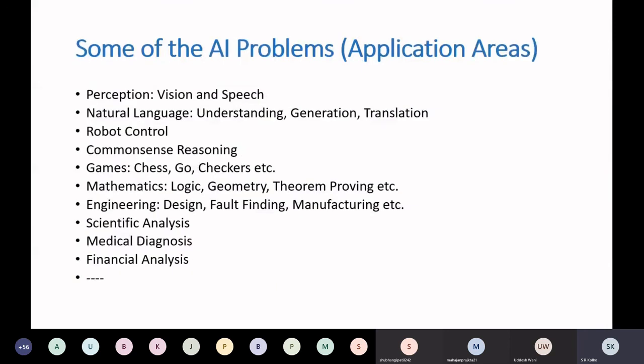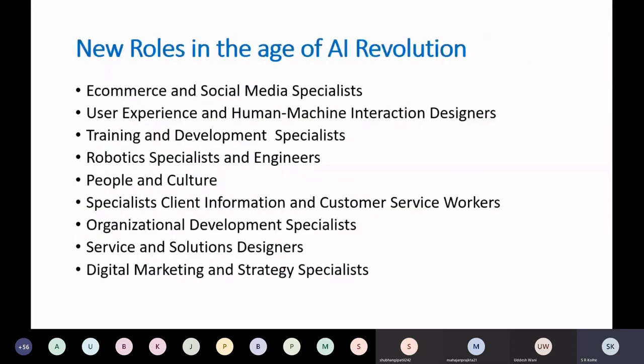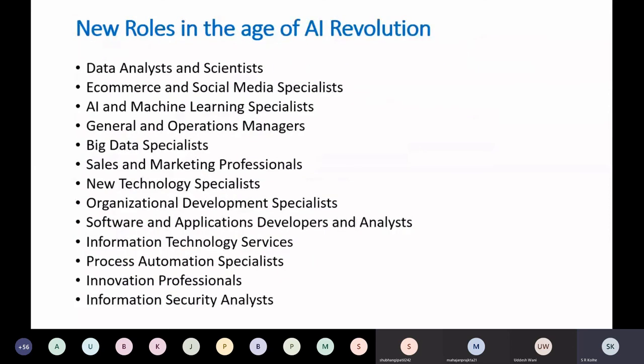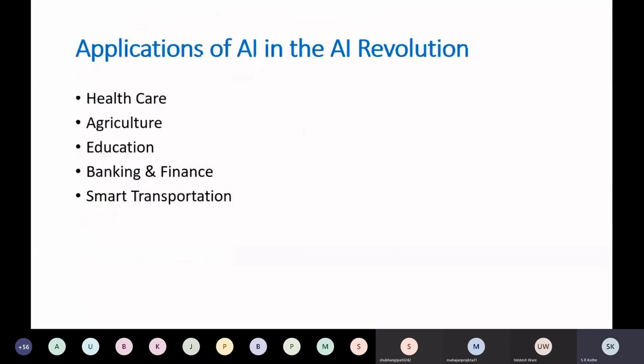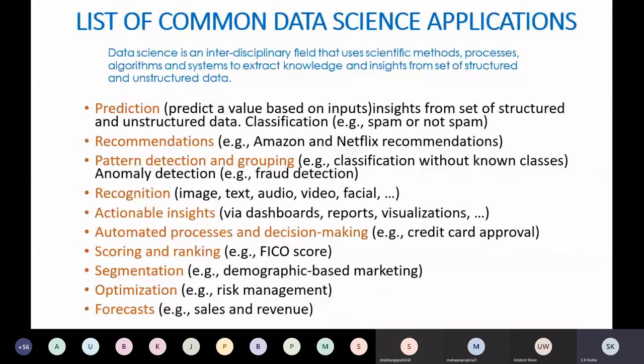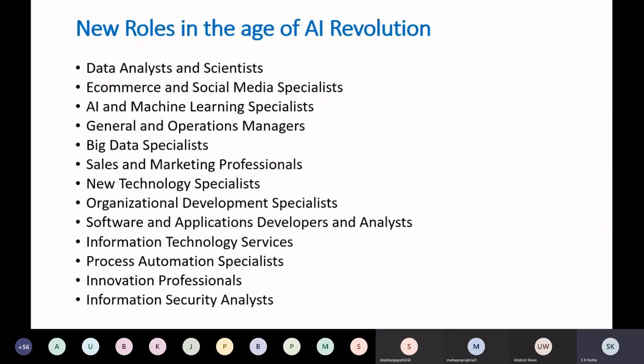So now let us come to some of the AI problems, traditional AI problems. Whatever we have seen so far was the current scenario of AI. All these application areas and applications that I told you, applications of data science, ultimately computer AI, artificial intelligence, all this is the current scenario of AI.